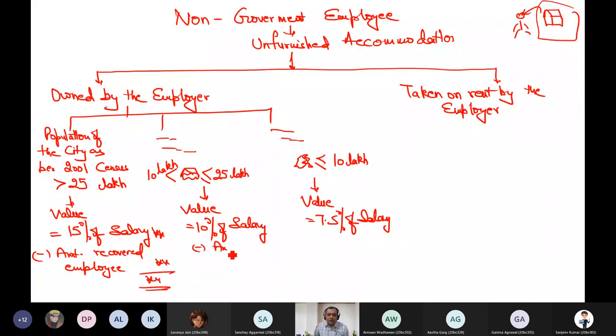Always you deduct from every perquisite the amount recovered from the employee. ये logical भी है, because if you are assuming that I am saving 15% of salary, तो मैं उसको क्या बोलूँगा गवर्नमेंट को, भाई इतना तो रेंट में दे ही रहा हूँ अपने एम्प्लॉयर को, तो डिफरेंस इज माई नेट सेविंग. From every perquisite value, always you should deduct the amount recovered from the employee to arrive at the correct value.